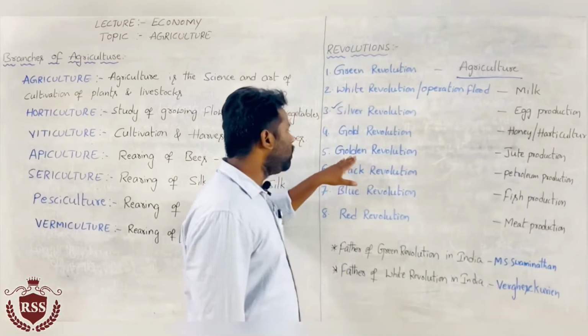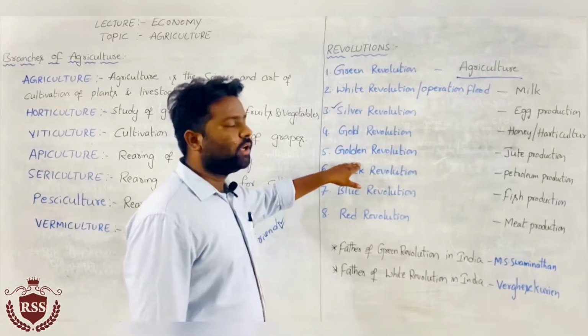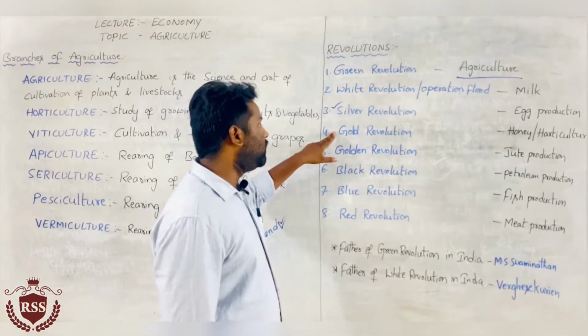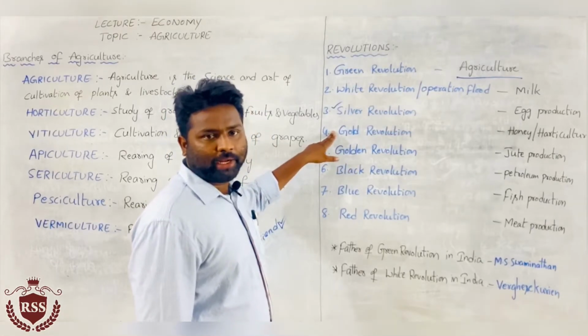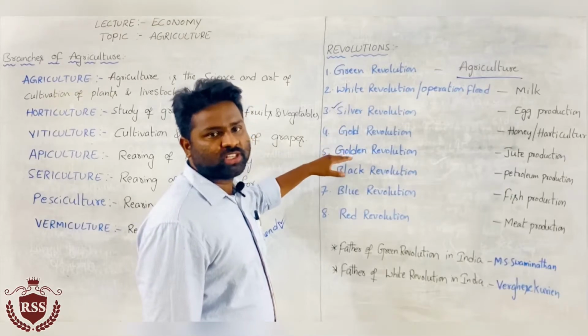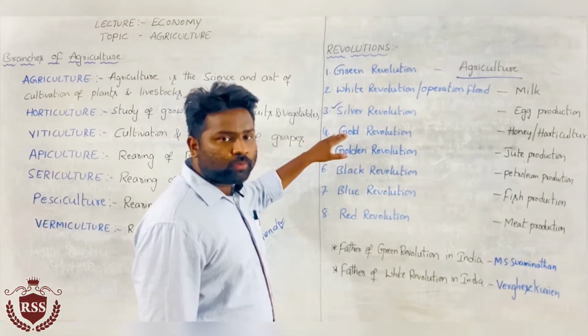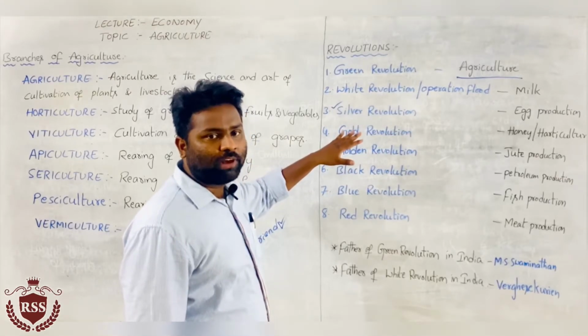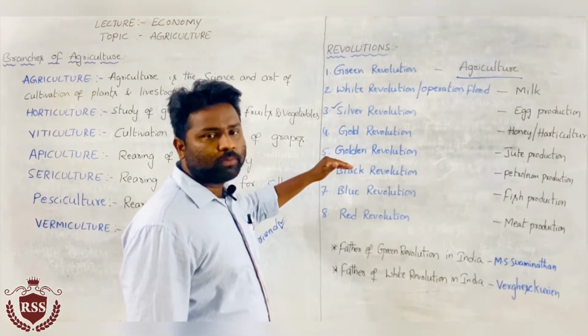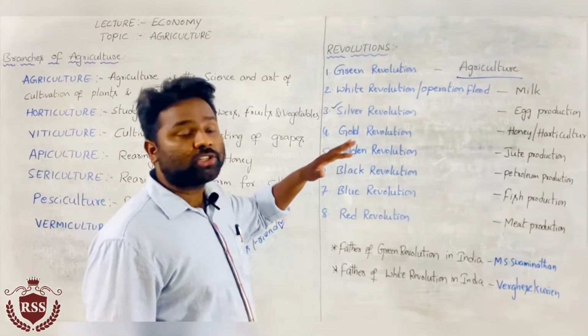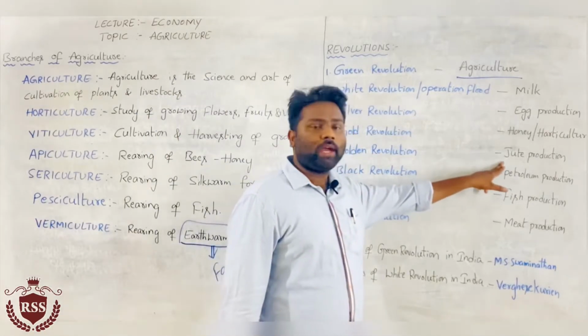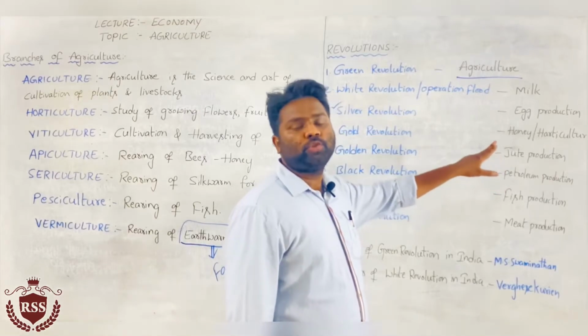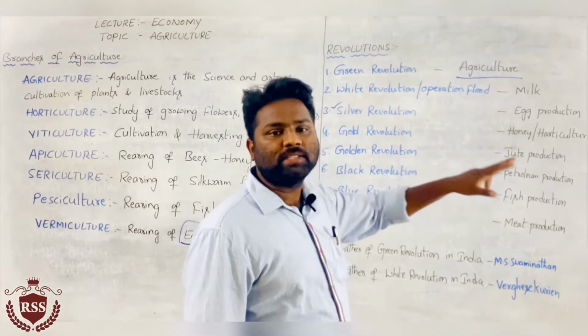Then coming to golden revolution, don't be confused. Gold revolution is separate and golden revolution is separate. Gold revolution means the production of honey and horticulture. Golden revolution means increasing the production of jute. With the help of jute we are preparing gunny bags.